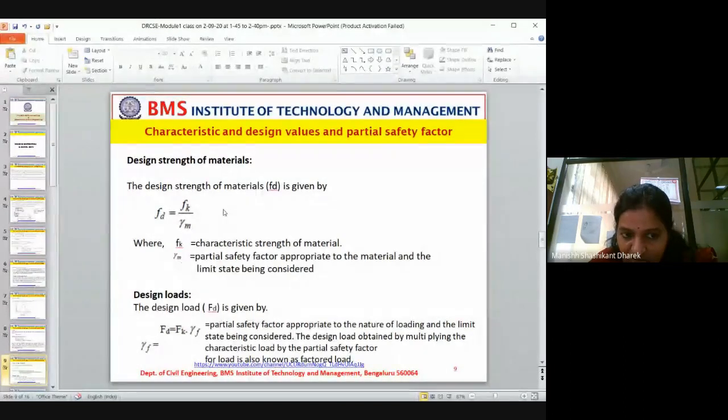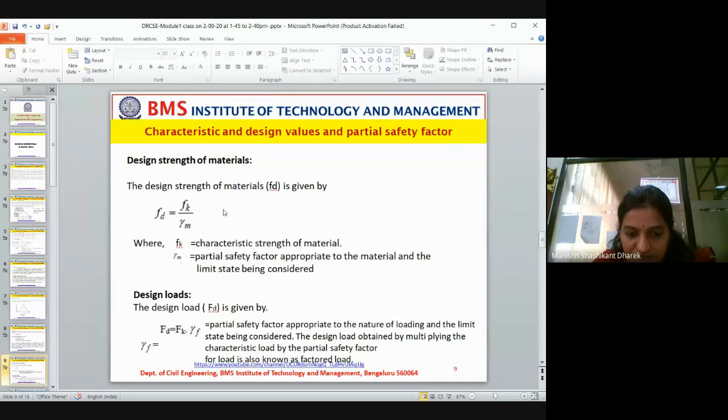I'm just comparing. When you go for design load, what we did first was with respect to material. Now we are doing it with respect to load. Here we will not divide, we will multiply instead.